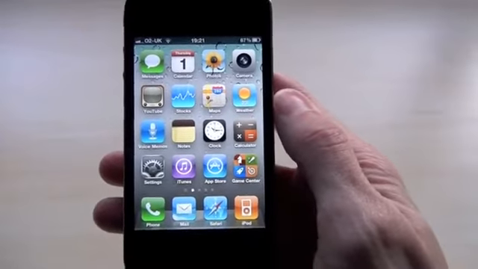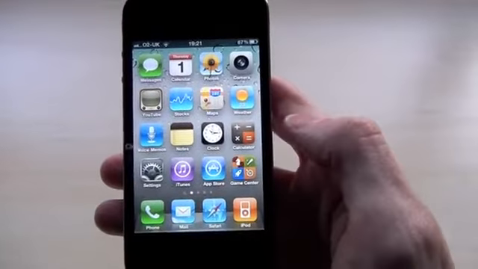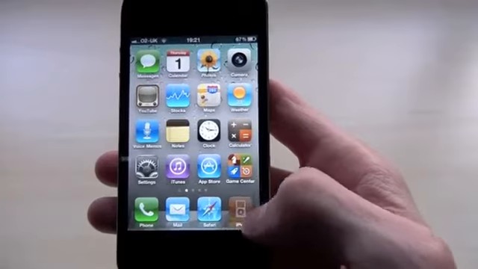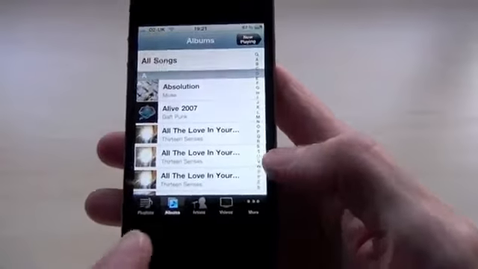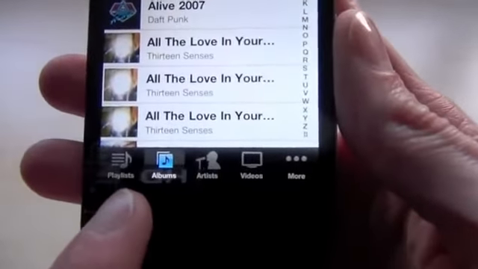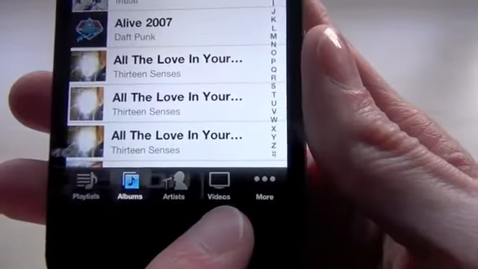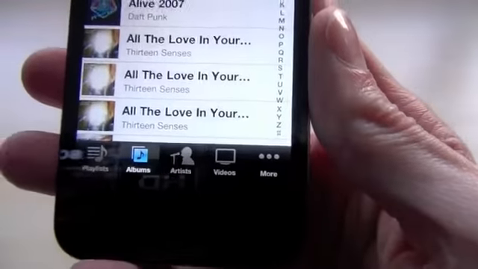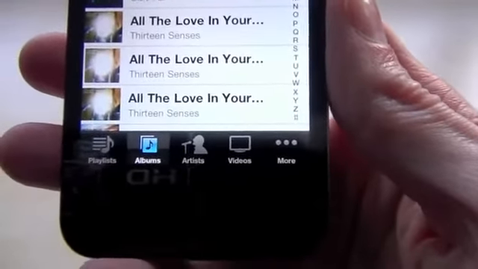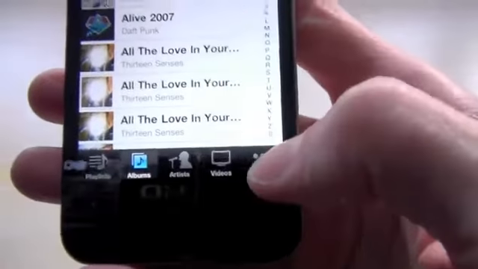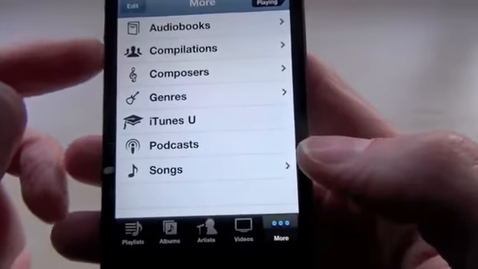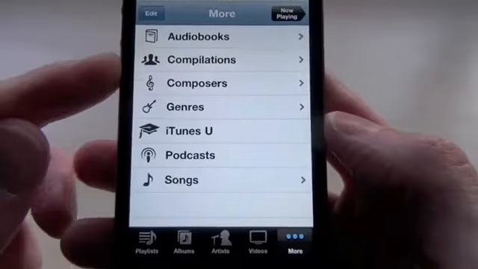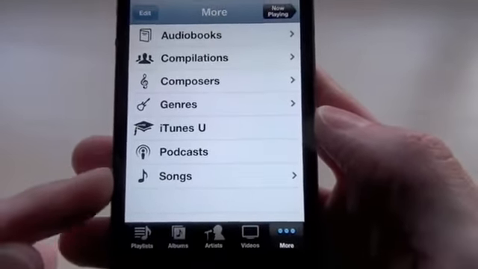Tip number 6 is how to rearrange icons in the iPod. So let's go into the iPod and I'll show you what I mean. When you look at the bottom of the iPod, you've got playlists, albums, artists and videos. You may have different icons depending on whether you've changed them to your own personal preference or not. Now if you go into more here, you should see a list of all the other different sections of the iPod that you can go to.